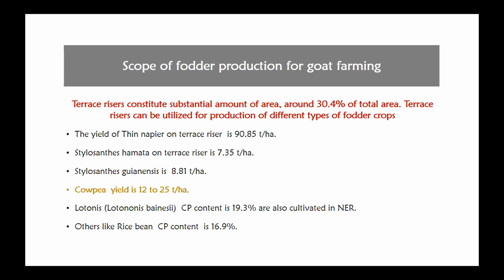And then Lathyrus, which contains crude protein of 19.3%, is also cultivated in terrace farming. And then rice bean, which contains around 16.9%. These are the different types of fodders which are cultivated in the terrace farming system.